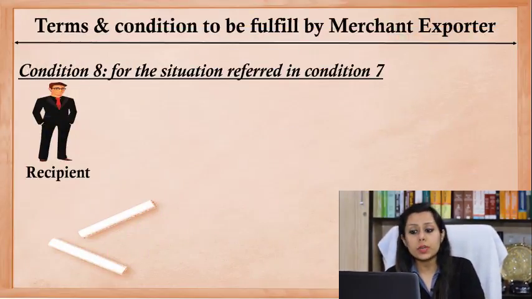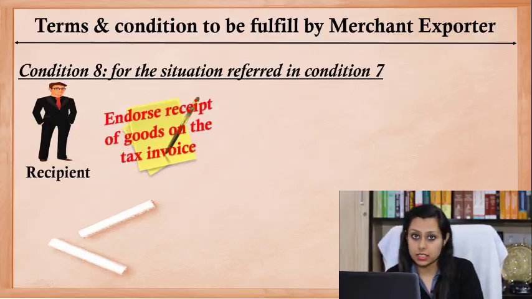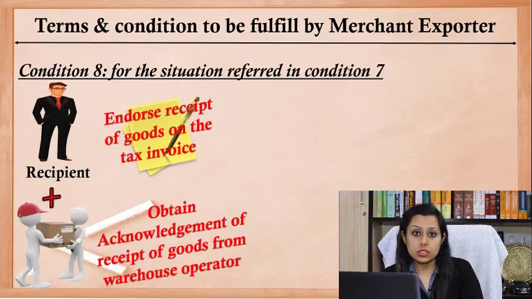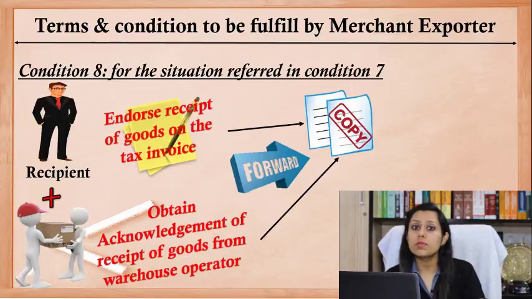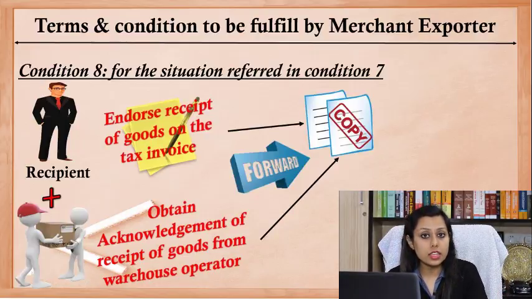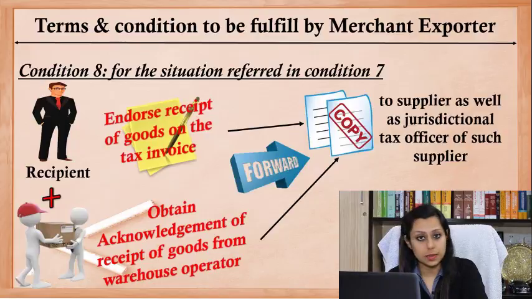So, to avoid considering this entire transaction as two supplies and levying GST on the same, the government has given this 8th condition which says that you must endorse the receipt of goods on the tax invoice so that no separate supply is constituted and within the same supply the concessional benefit can be taken. So, the merchant exporter must endorse the receipt of the goods on the tax invoice and at the same time obtain the acknowledgement of the receipt of goods from the warehouse operator, and a copy of the same should be supplied to the supplier as well as the jurisdictional officer of the supplier.